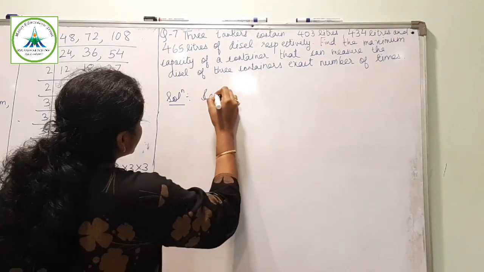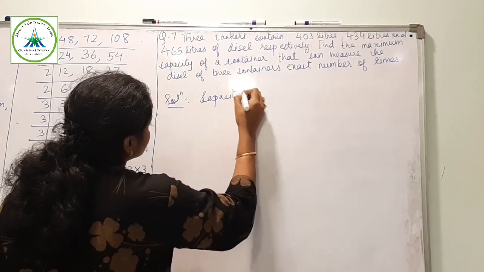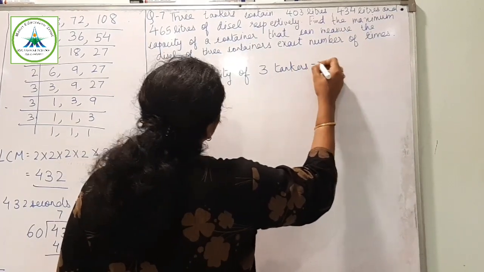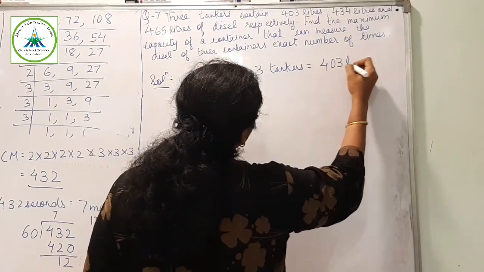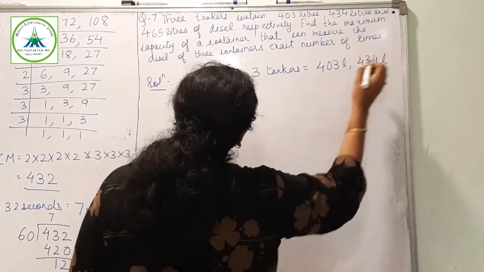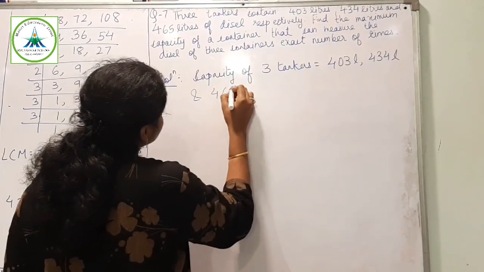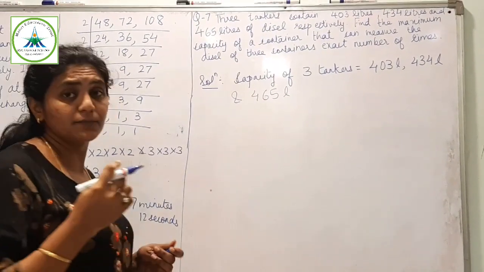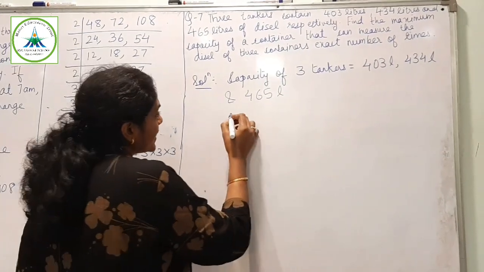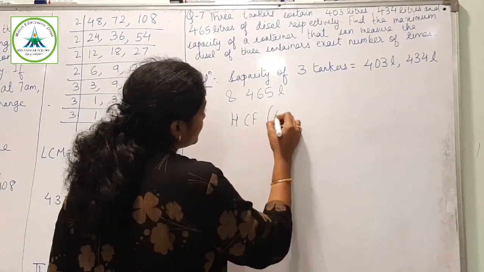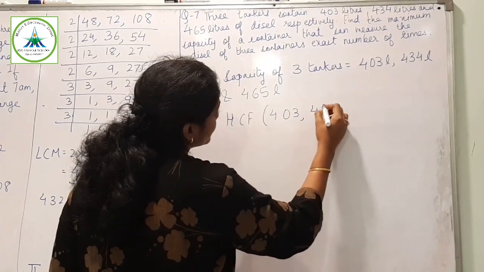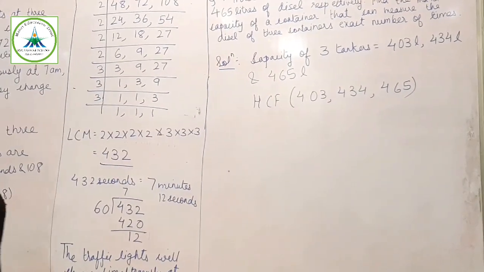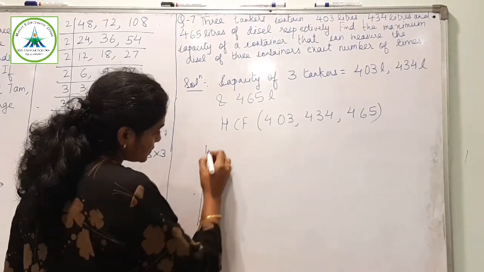You will write the capacity of 3 tankers, that is equal to 403 liters, 434 liters and 465 liters. Now you have to find the maximum capacity. So I will write HCF of 403, 434 and 465. Yes. So I will find the factors first.